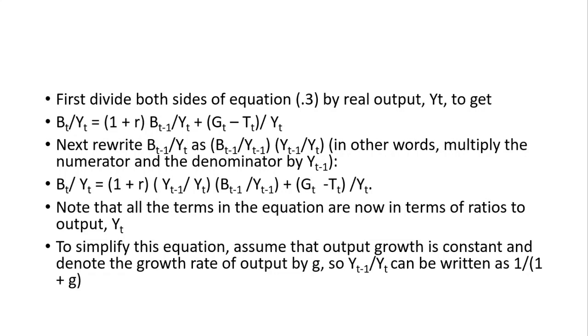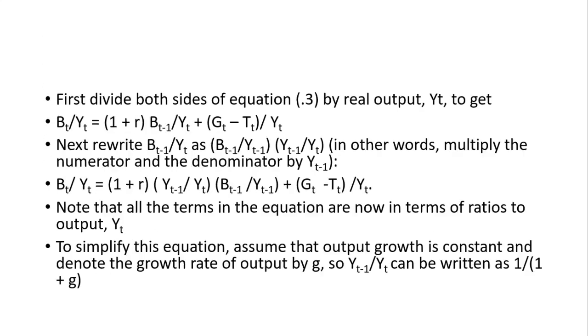Now, to simplify this, we have an assumption that output growth is constant, and we denote the growth rate of output by g. Yt-1/Yt can be written as 1/(1 + g). It's a growth rate of output, so we write it as 1/(1 + g).